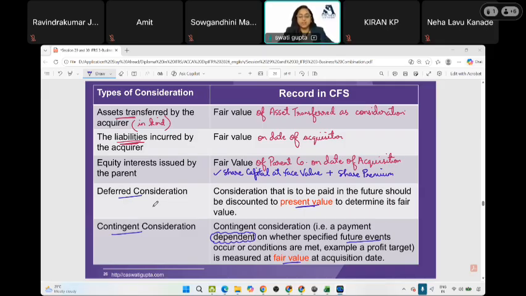Postponed, deferred. Contingent, you are not sure whether it will be paid or not. It might be zero, it might be something. For example, if you complete the project within a certain time, you will get an extra bonus, an incentive. Similarly, they can give a target that subsidiary, if you achieve a target of certain sales and revenue, we will give you a particular amount. The point is, it is dependent on a term and condition, target based.